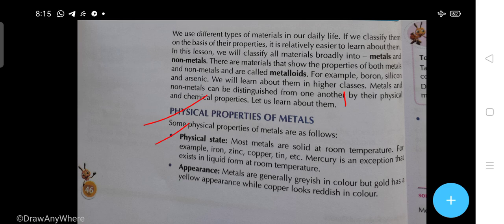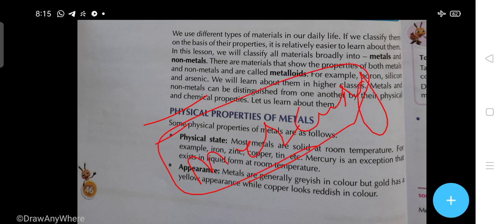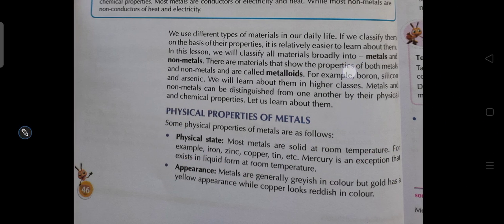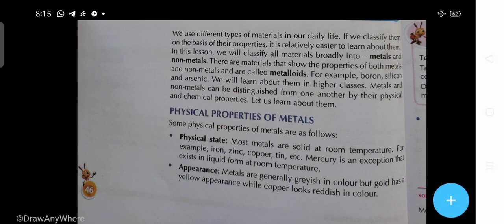So mercury, students, do you know in a thermometer what type of metal is used? Mercury, because it is present in liquid state at room temperature. Second thing, appearance. The appearance of metals is what? Metals are generally grayish in color, but gold has a yellow appearance while copper looks reddish in color.